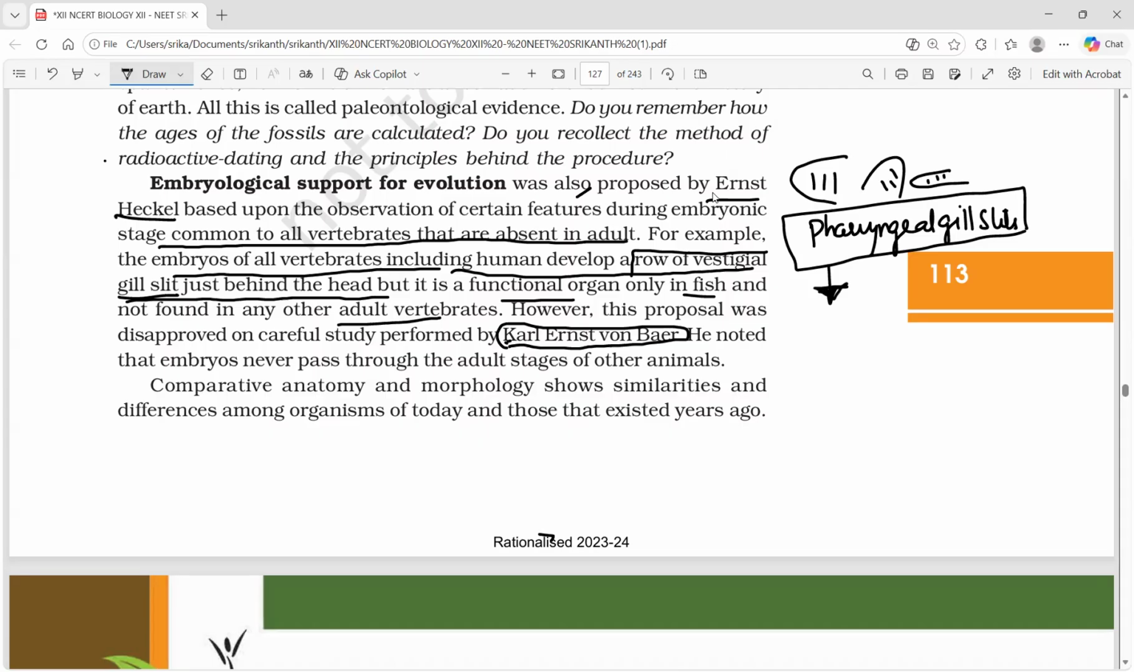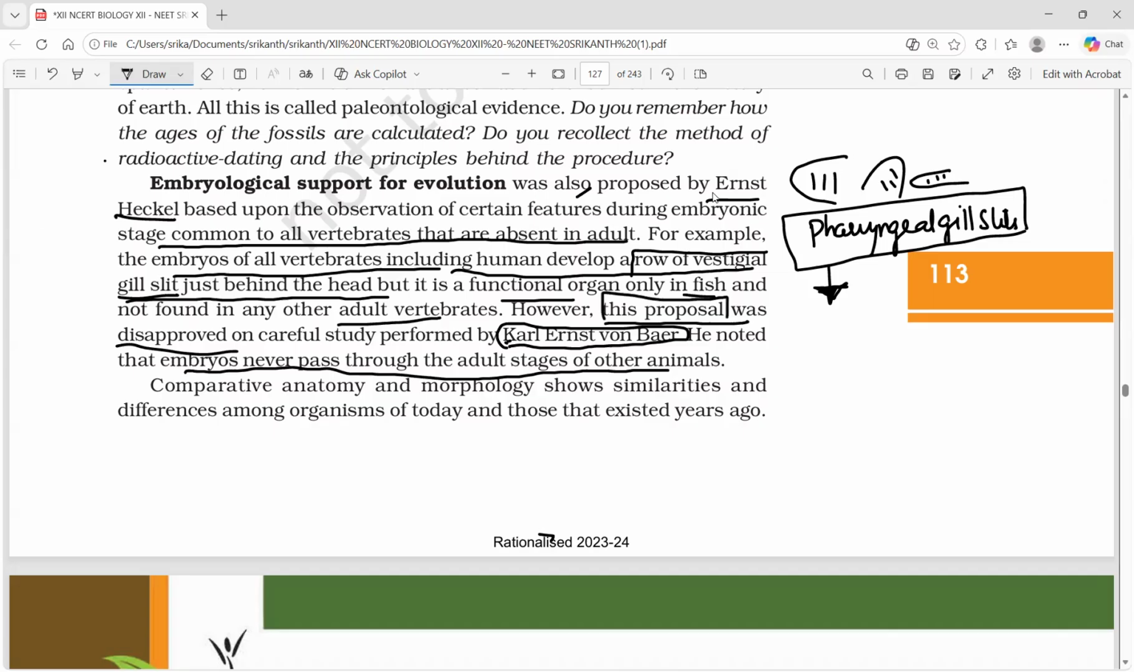We have to add some other line here. Before that, we need to see Carl Van Baer. He noted that embryos never pass through the adult stages of other animals. Okay, so here we have a confusion that this proposal was disapproved. Which proposal? So that means we have to add one more point for Haeckel.